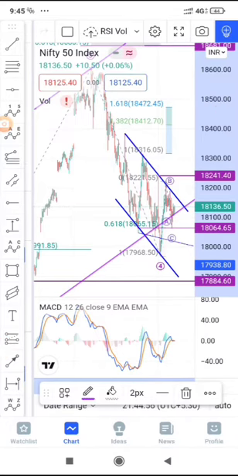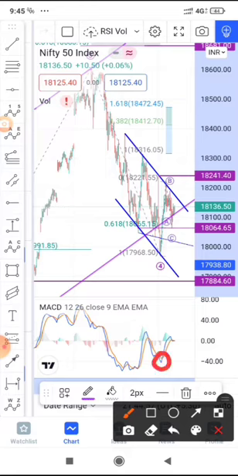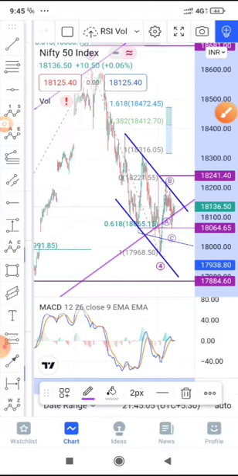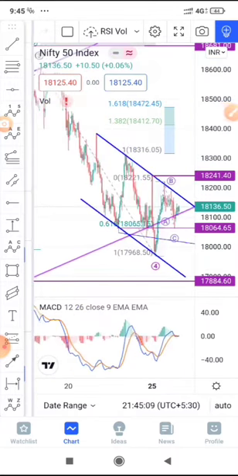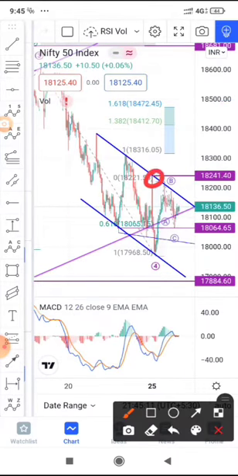Divergence is usually valid when there is a MACD crossover actually. So this crossover should happen. The same thing happened, and Nifty started going up. Initially it opened with a big gap up, and took resistance near 18,241. So our analysis was that it should go up from the current levels.